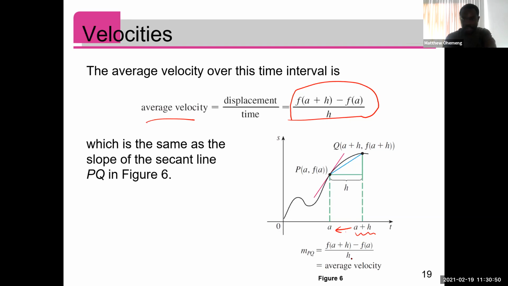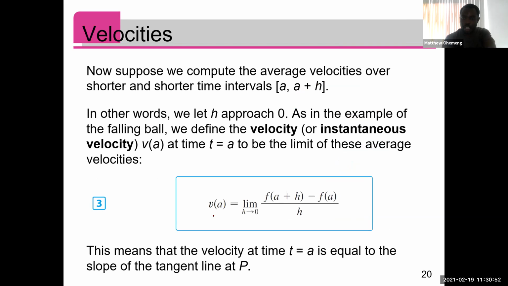So it's the same thing. That's what I'm saying. It's the same thing. So you get the velocity to be equal to what? The limit as h approaches 0 of f of a plus h minus f of a, all over h. And this is the instantaneous velocity at time a, right? As I said, it's the same formula.